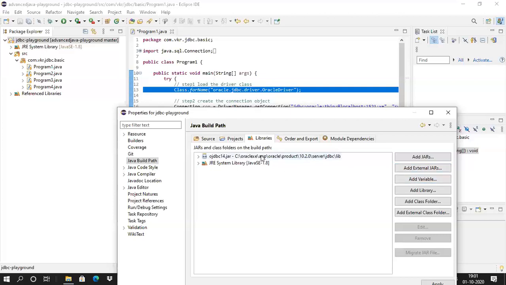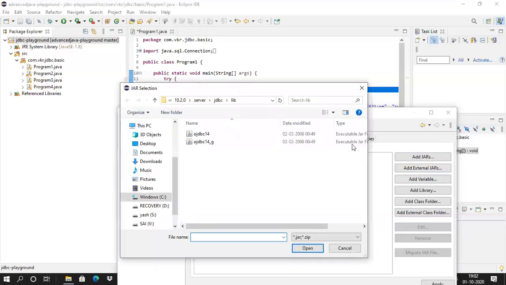Add external jars. Whenever I install the software, it is installed in the C drive: C, Oracle, exe. Inside Oracle exe, inside app, Oracle, product, 10.2.0, server, JDBC, lib. In this location, we have the OJDBC14.jar. We have to remember this. For every software, whenever we install Oracle, the jar is always in the same location.